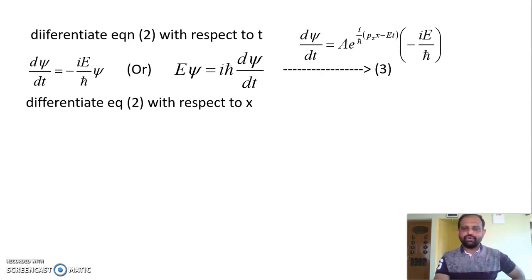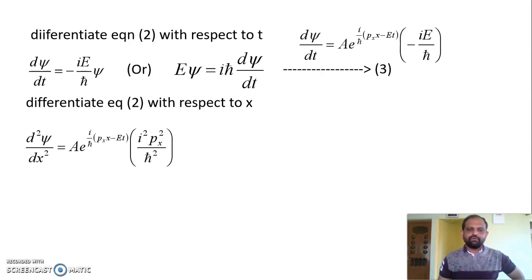Differentiate again the equation 2, this time with respect to x. Previously we did it with respect to time. Here we have to differentiate equation 2 twice with respect to x. Therefore d squared psi divided by dx squared is a into e to the power of i divided by h cross (px x minus Et), which will remain, times the square of i px divided by h cross, because we are differentiating twice.